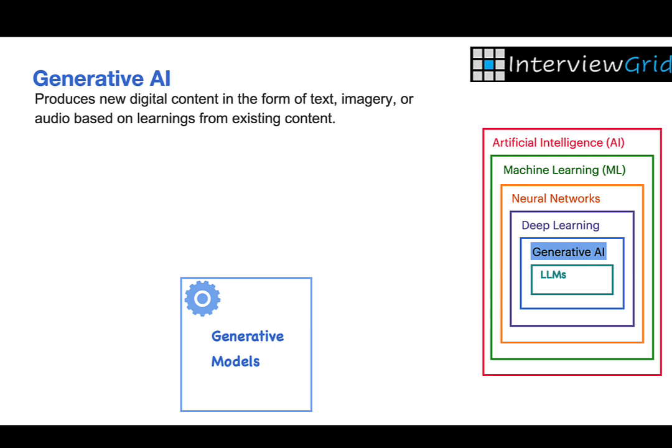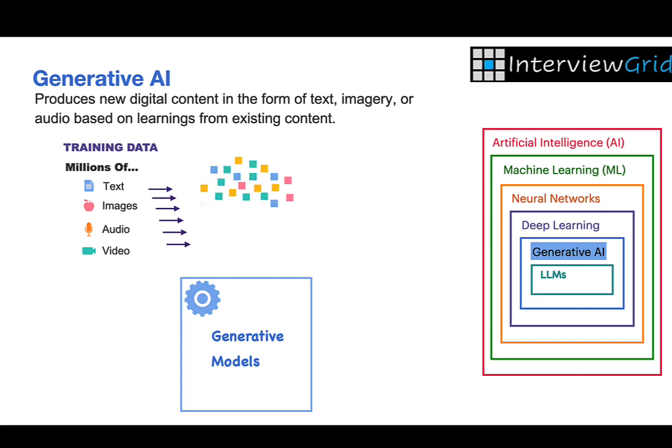The generative AI models are deep learning models. Most generative AI uses deep learning techniques like transformers for text and generative adversarial networks for images and video. The training data that is fed to generative AI models can be any digital data: text, images, audio, or video. These models are trained on huge volumes of data, millions of images, books, or audio clips to understand style and structure. Generative AI is different from the other AI categories we have looked at so far.